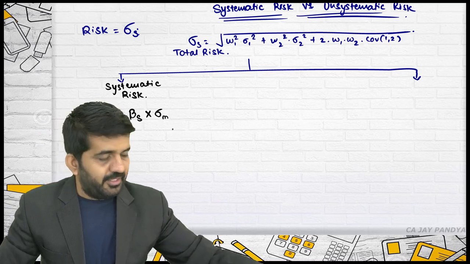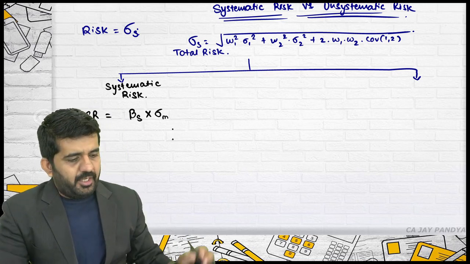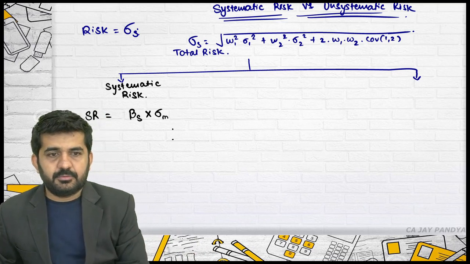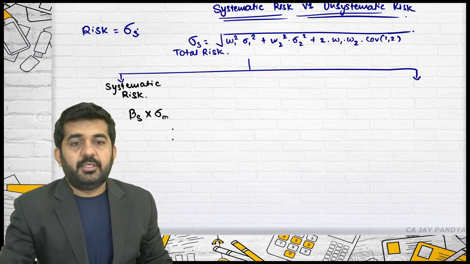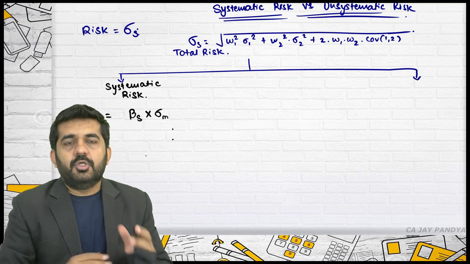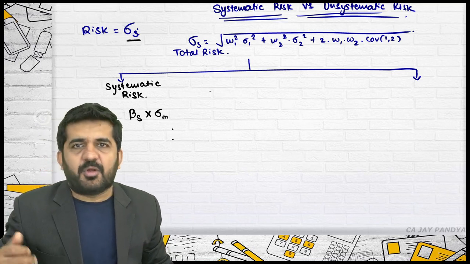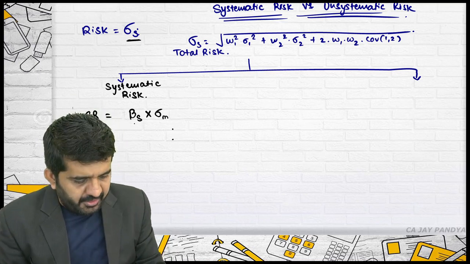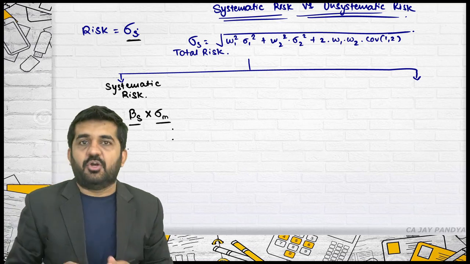Just we are learning something related to systematic risk, right? Now, understand. Systematic risk. We have found out total risk by standard deviation, and by this formula we can find out total risk. Now, what is systematic risk? Try to concentrate. It is beta of the security multiplied by standard deviation of market.